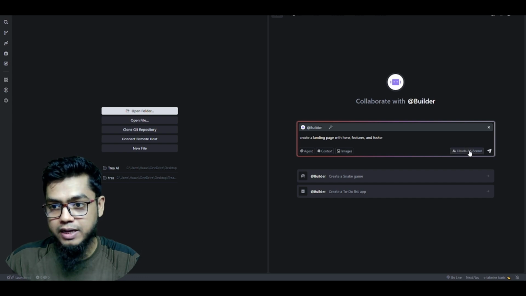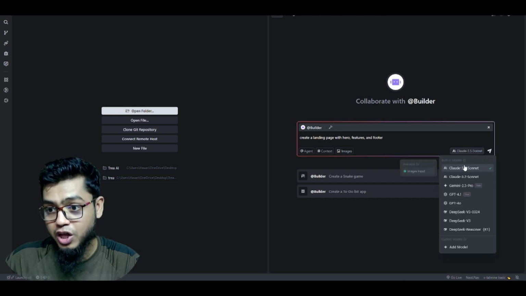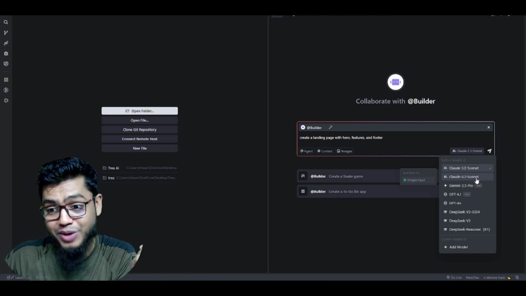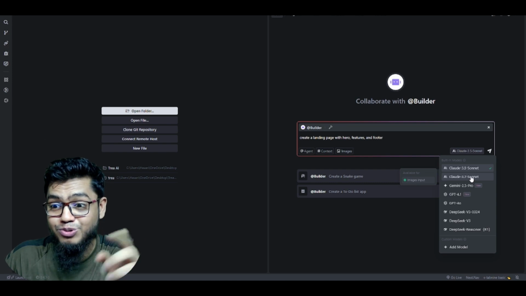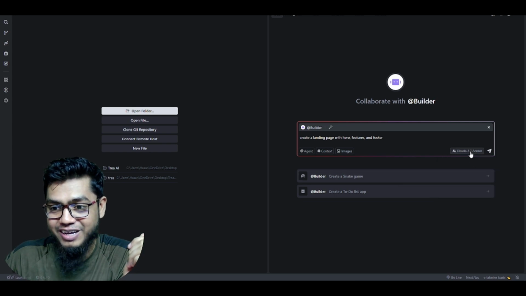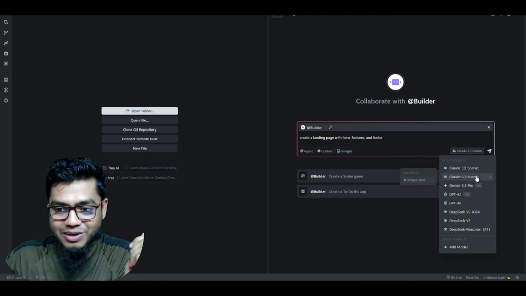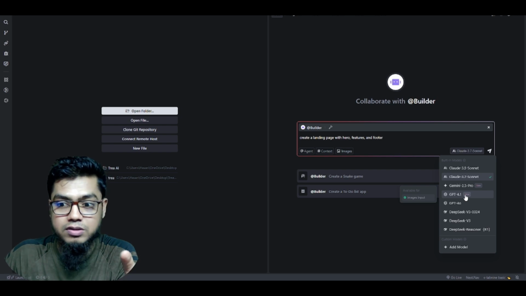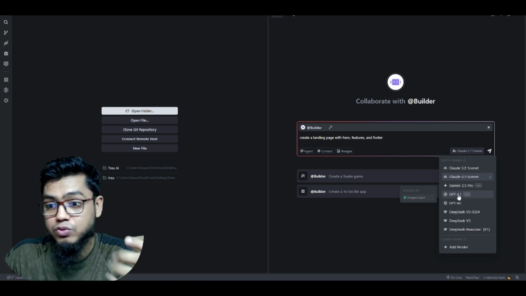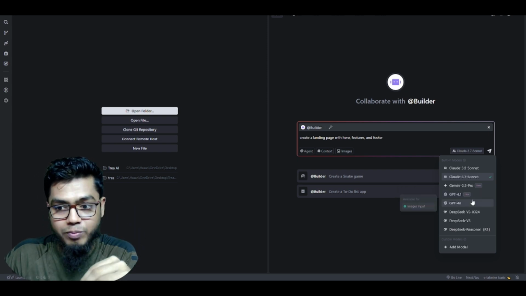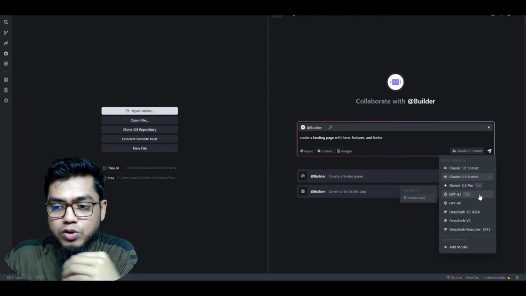And also they added many more things like Claude 3.5 Sonnet and Claude 3.7 Sonnet. If you're using Cursor or another editor, this time you have to pay, bro, for using this, but Trae AI provides it completely free. For example, I'm using 3.7 Sonnet. This is more powerful, and even ChatGPT 4.1. If you are using Cursor, you have to pay like $20 for this, and this is awesome. Right now they're still providing it for free. So this time you can use everything.